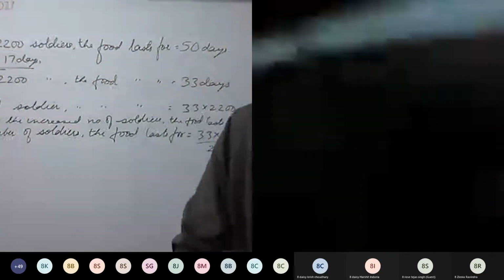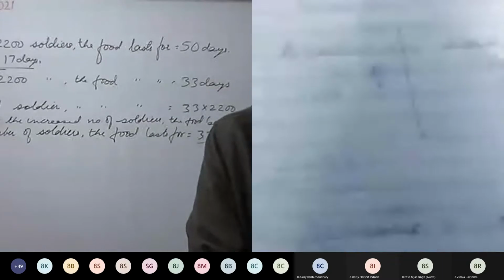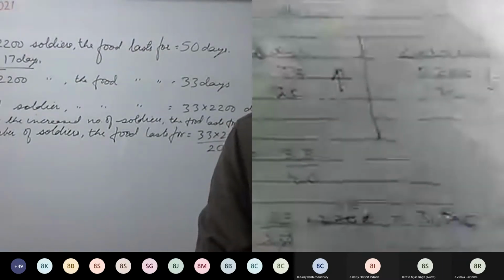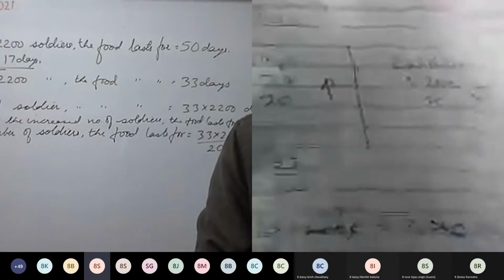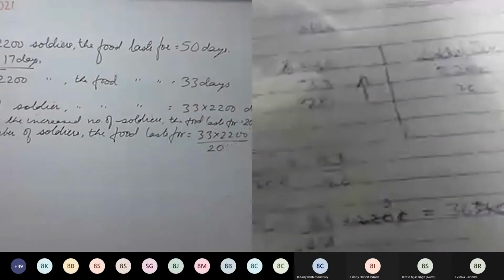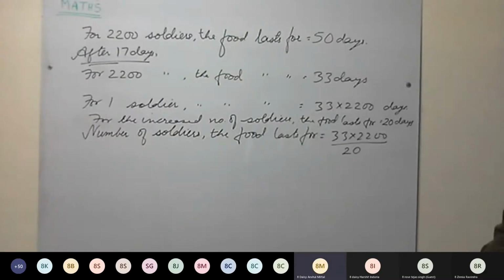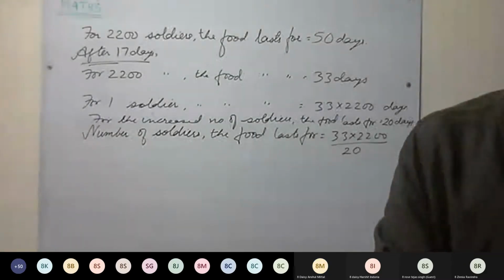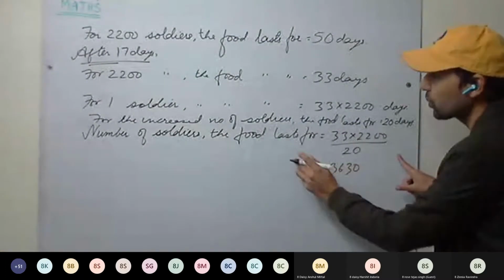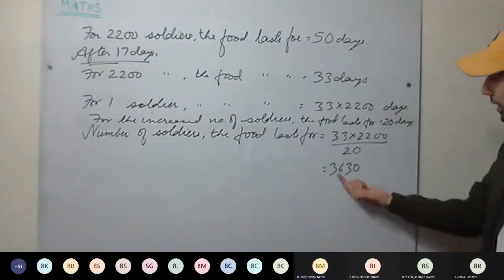Okay, so what number are you getting? Can we do it like this? 3630. Sir, in the arrow method, 3630. Yes, you can do it that way as well. 3630. There are more methods as well, I will tell you.